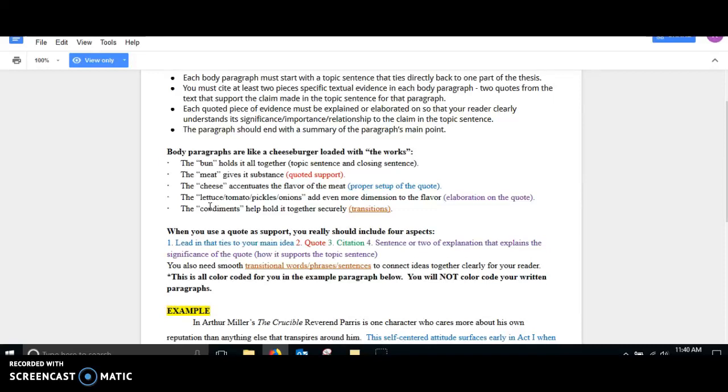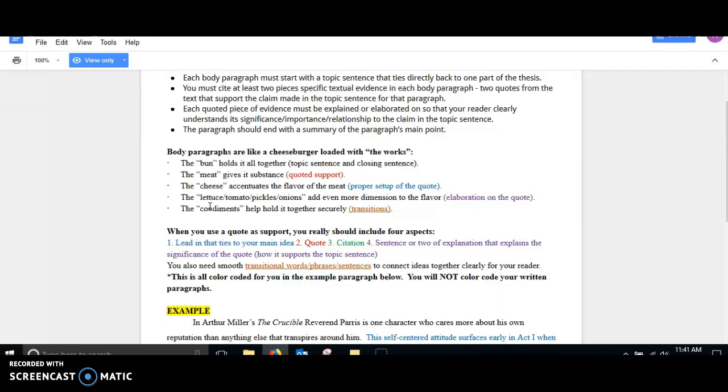Your body paragraphs should look like a cheeseburger, and hopefully you've heard of this analogy before. The bun is what holds the topic sentence together. You have that closing sentence, and topic sentence and closing sentence. The meat is that quoted support. The cheese is the setup of the quote, and then you have that elaboration of the quote, which is the lettuce, tomatoes, and pickles and onions.